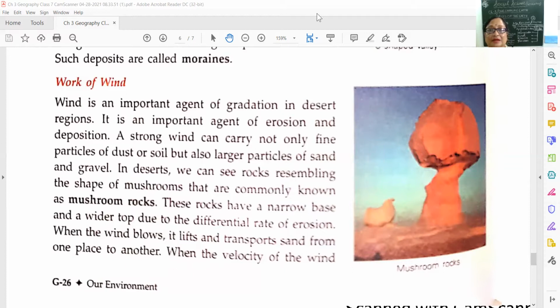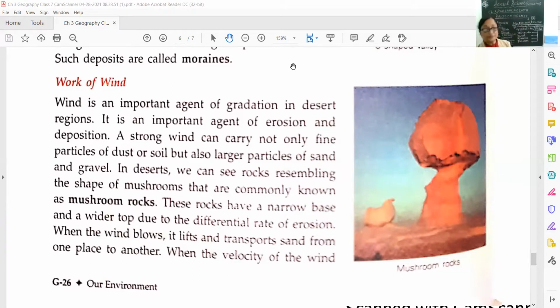Okay, children. So here we are going to revise once again about the external forces. So here, just a repetition from the beginning.